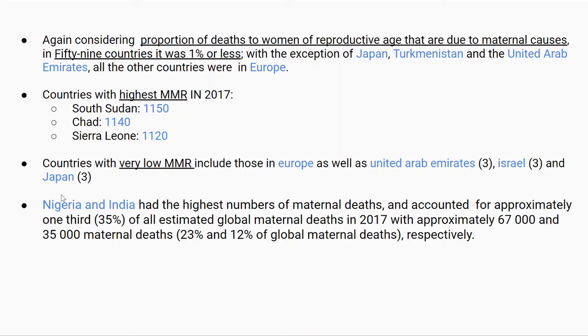Nigeria and India had the highest number of maternal deaths and accounted for approximately 1/3 of all estimated global maternal deaths in 2017. So in Nigeria, we see 67,000 deaths, and in India, 35,000 deaths in 2017.